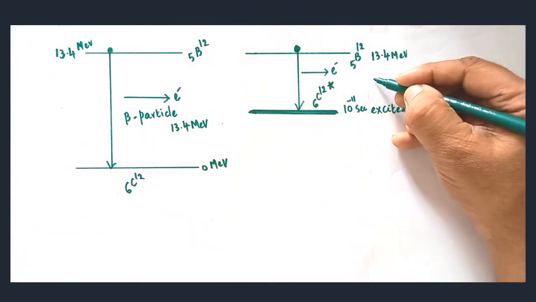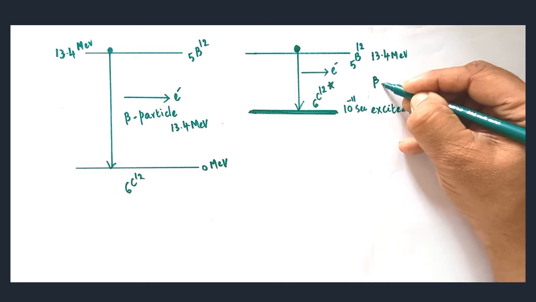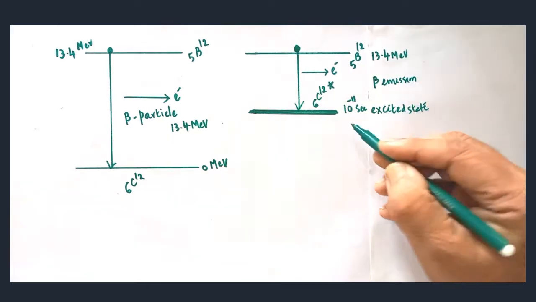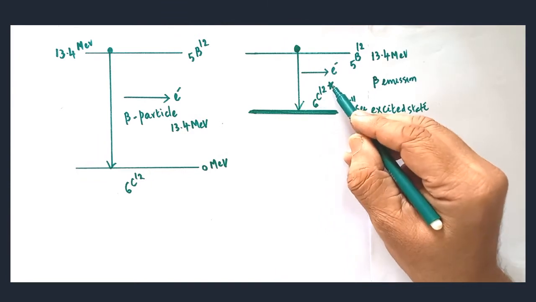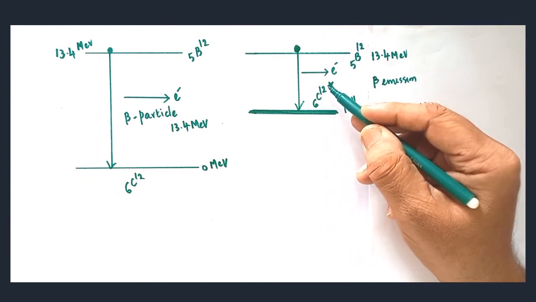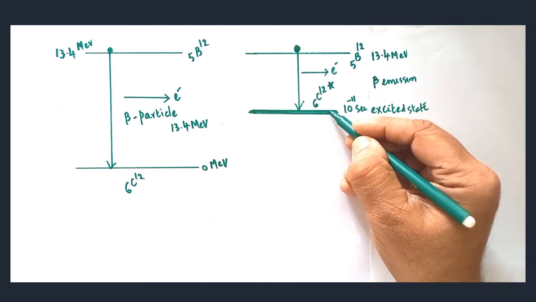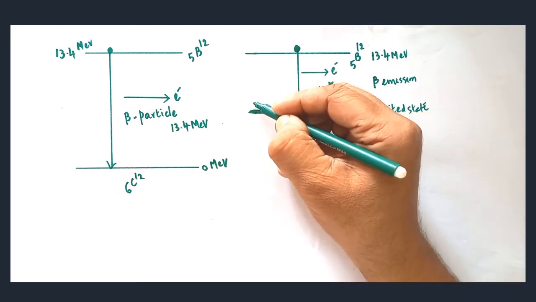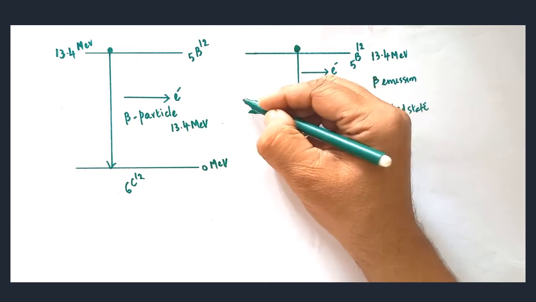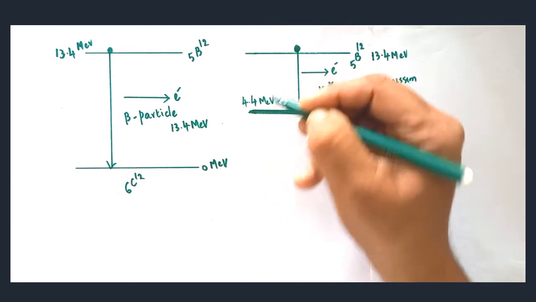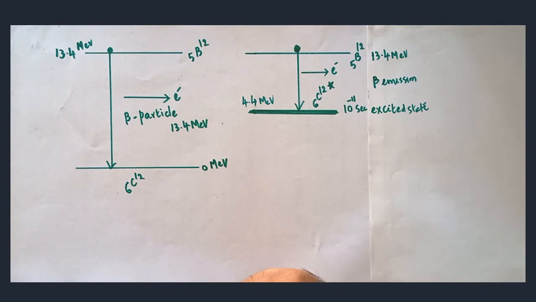One beta emission takes place here. Beta particle will be emitted. Still, this 6C12 is in the excited state. Are you clear? Now, the energy level of this particular level can be taken as 4.4 million electron volt.